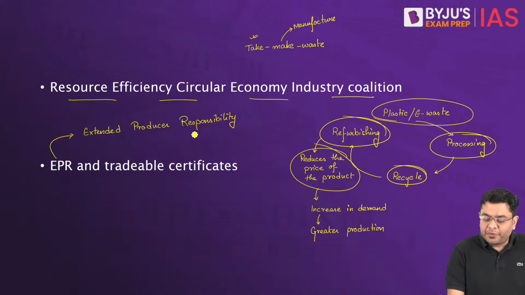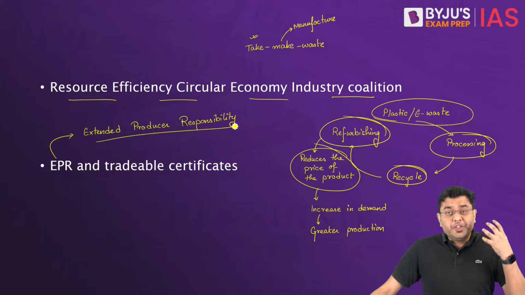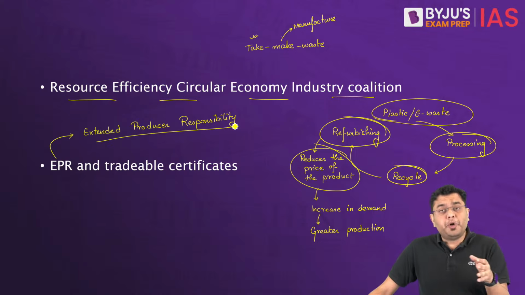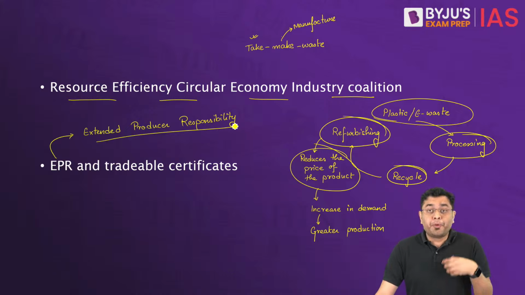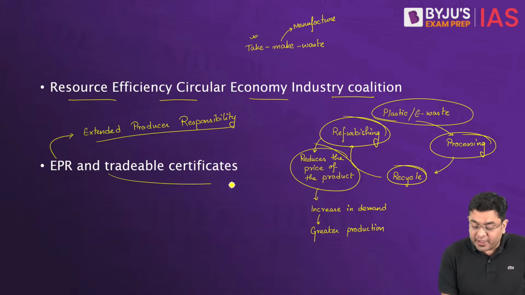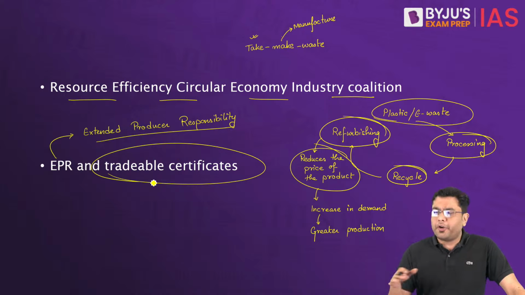Now, under the EPR norms, it is the producer who is made in charge or made responsible for handling of the waste products. So these EPR norms have been strengthened by provision of the tradable certificates. Now let us understand what is this concept of tradable certificates which India has introduced in a variety of different areas, be it e-waste, biomedical waste, or even plastic waste. So what are these tradable certificates?